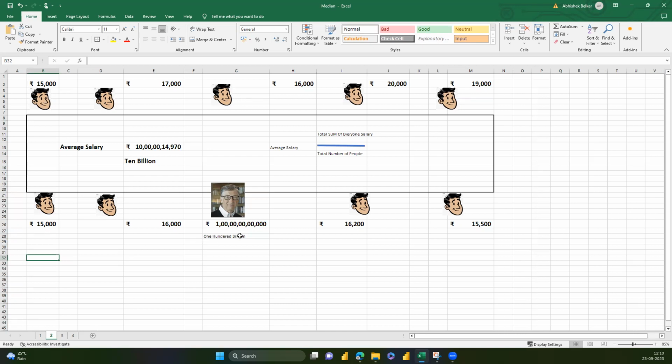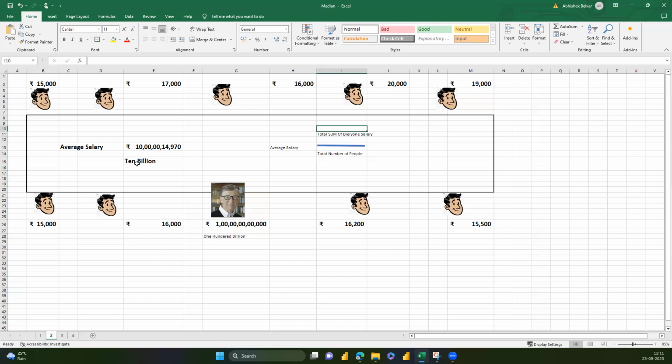But because this number gets calculated as the sum of everyone's salary divided by the total number of people, and one of the salaries is so high that it is inflating this average number, many times you would observe that the average is not the correct representation of the data that you are looking at. And that's why there is another concept which comes to your rescue and gives you a good picture of your distribution: median.